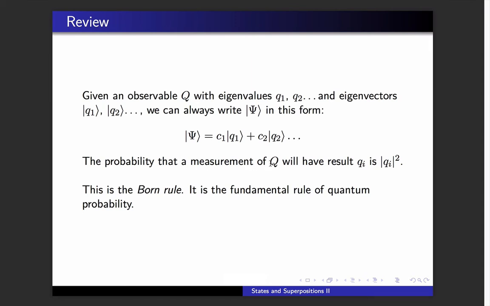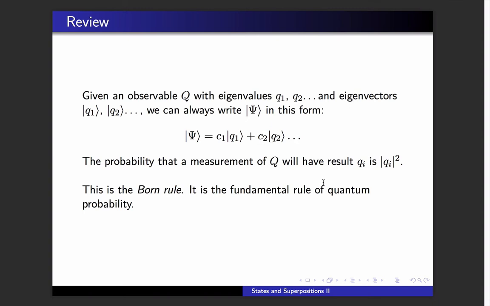Now, if we measure Q, we know that we'll get one of the results Q1, Q2, etc. Psi gives us the probability. It gives us the probability through this formula. The probability that a measurement of Q will have the result Q1 is the absolute value of C1 squared. The probability that the result will be Q2 is the absolute value of C2 squared, and so on.